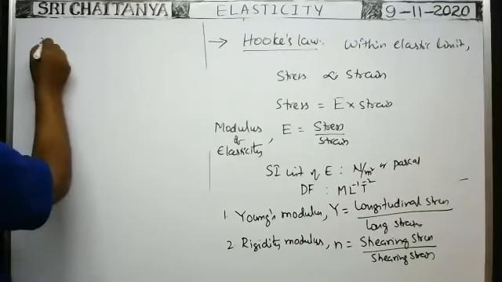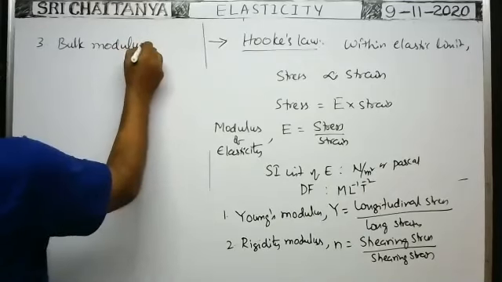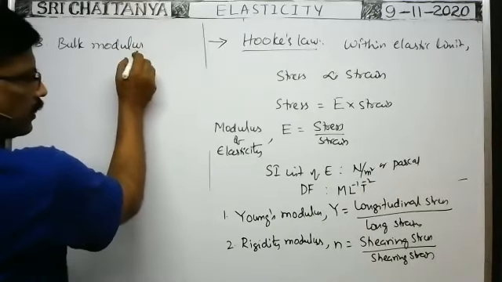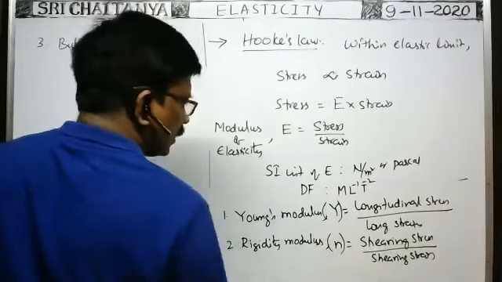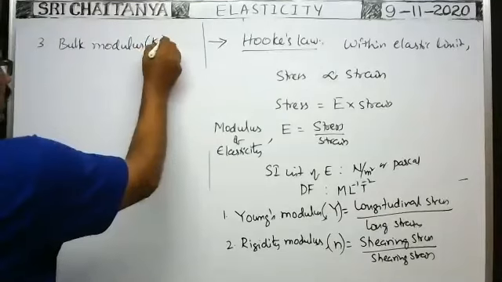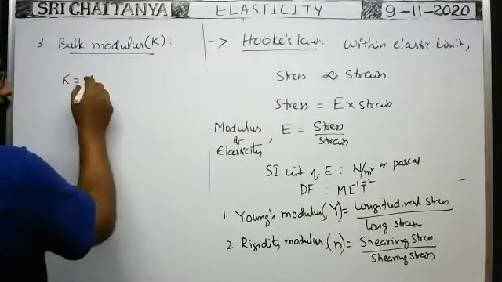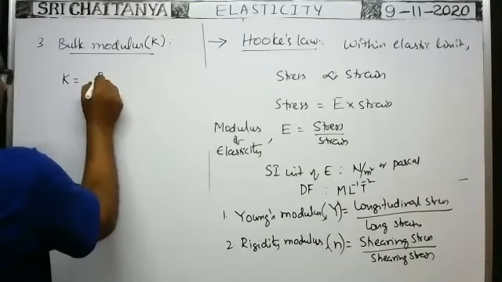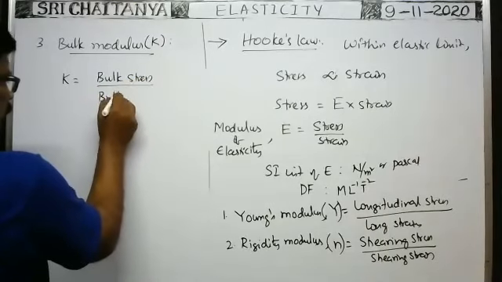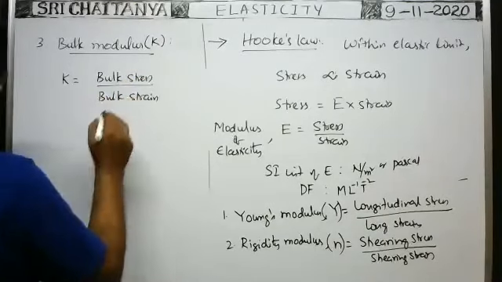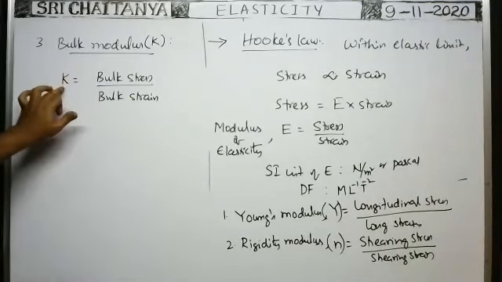Third one, bulk modulus. Bulk modulus is represented with K. Here Young's modulus is Y, rigidity modulus is N. Within the elastic limit, the ratio between the bulk stress to bulk strain is called the bulk modulus.